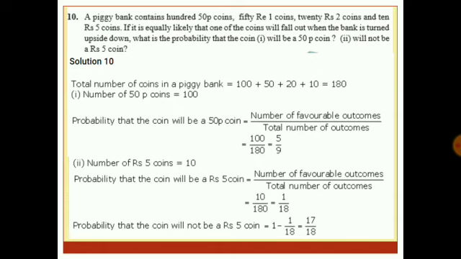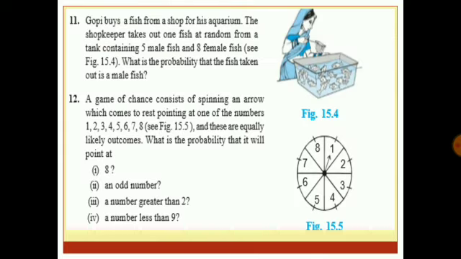So the probability to not get a 5 rupee coin is 1 minus 1 upon 18, which is equal to 17 upon 18. 11th and 12th questions are simple. They can be done by you easily. I don't think you should be having any problem. I am taking up the 13th question.